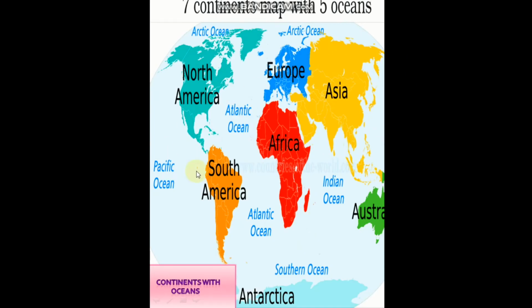Can you see the map here? This is a world map, containing 7 continents with 5 oceans. Now we'll be seeing the ocean names: Arctic Ocean, Pacific Ocean, Atlantic Ocean, Southern Ocean and Indian Ocean.